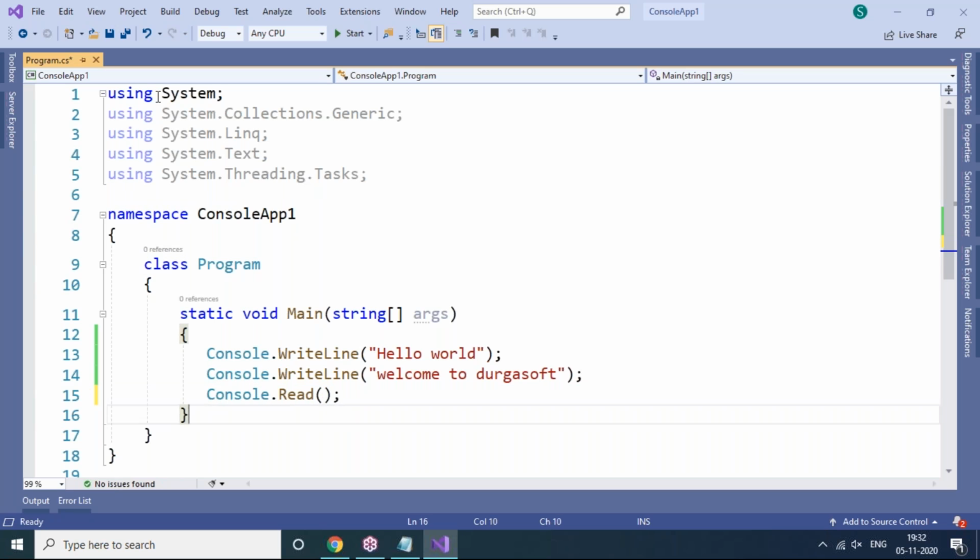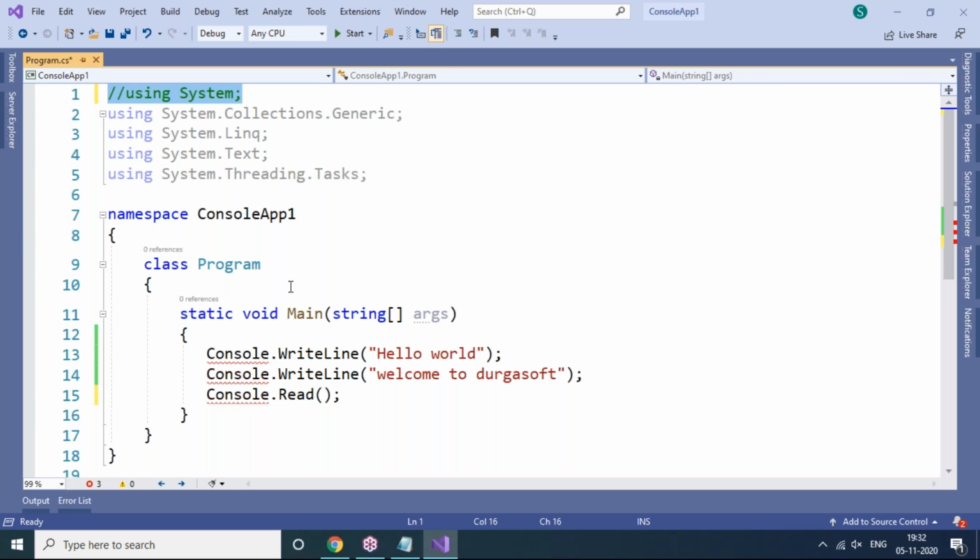But now you can see I want to comment this line using system. I want to make this a comment. How do we comment in this Visual Studio? Place the cursor or select the entire line which you want to comment. Place the cursor or select it, and after that you can see the comment out selected lines option in the menu options. Once we click on this, it is automatically commented out.